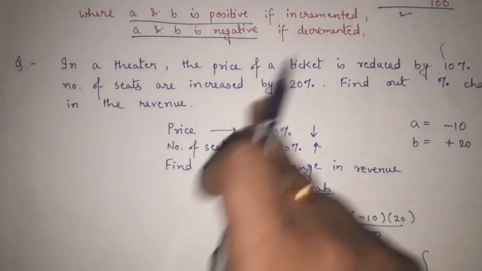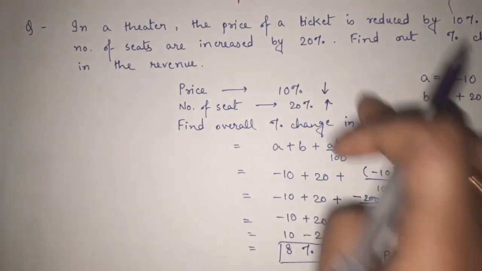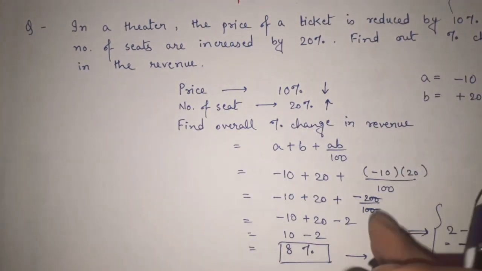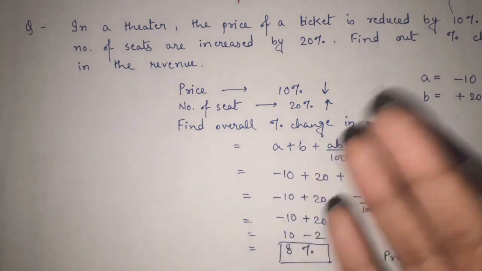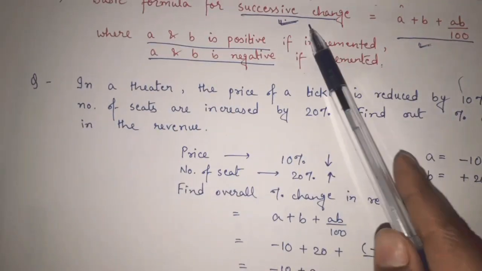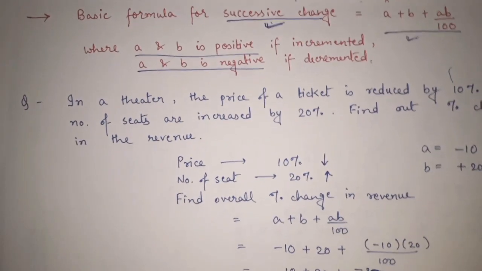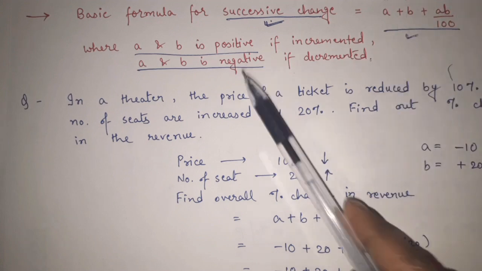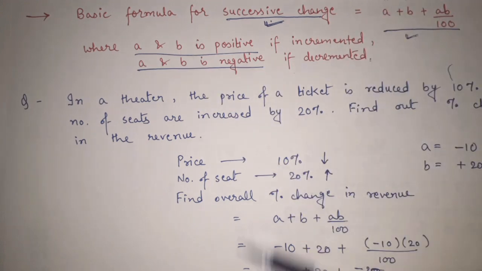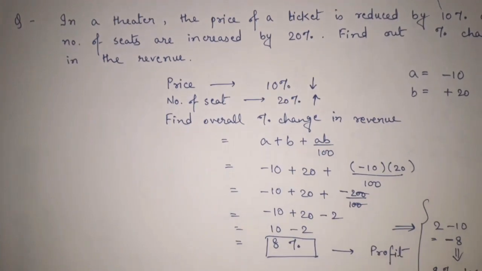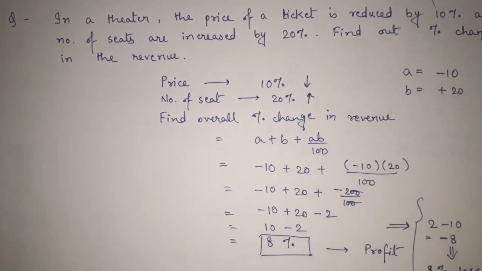Got it? So if you know this concept, this logic and this formula, with the help of this you can easily solve this type of question with these steps as we have done here. Got it? This is one of the important formulas that many students generally don't know, but here I have tried to explain it completely with the help of this relevant example, and I hope this example with this concept is very clear to you.